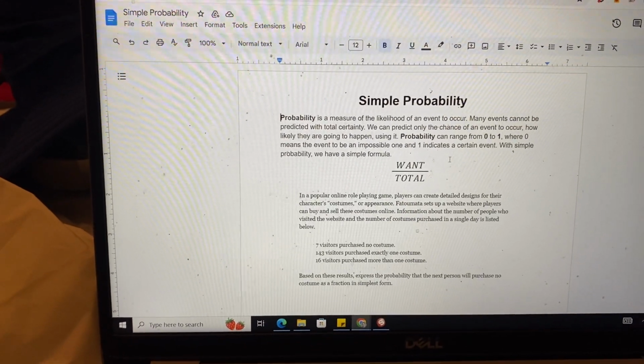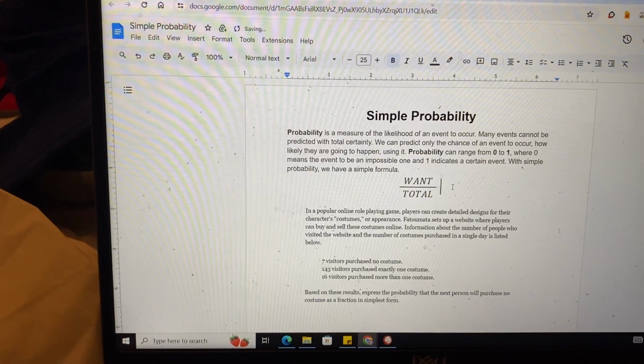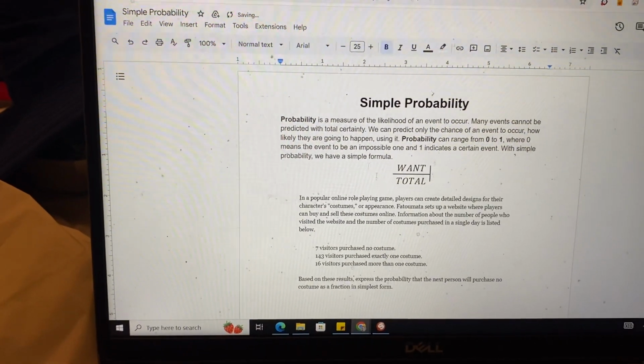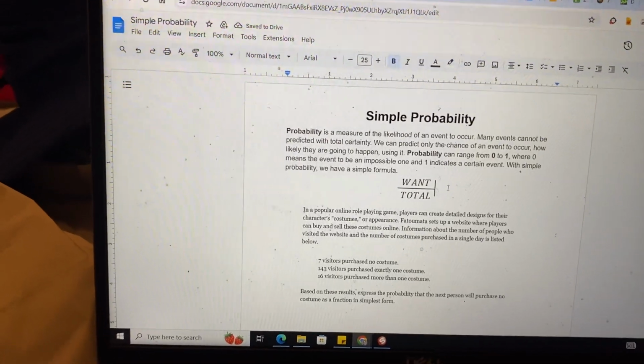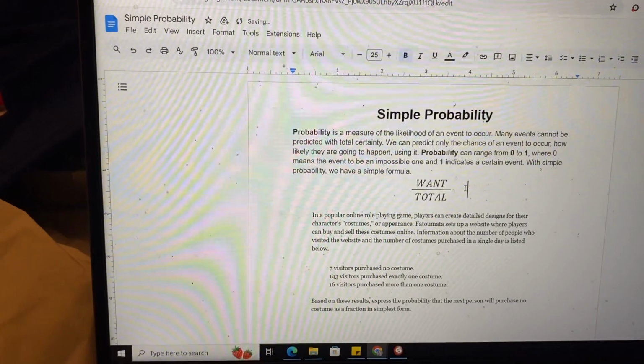So I like to add something in on this one. The simple formula that they have is want over total, but I like to do this.